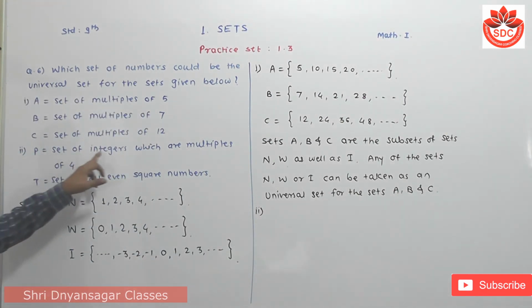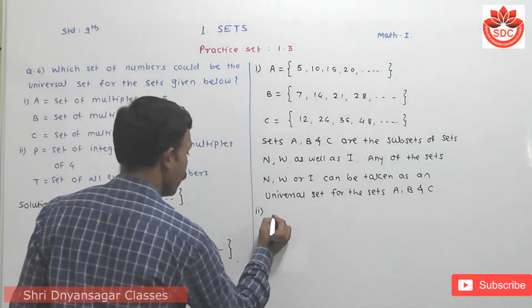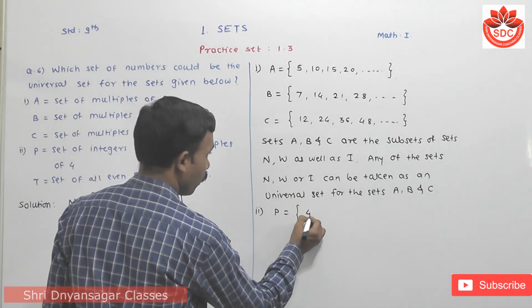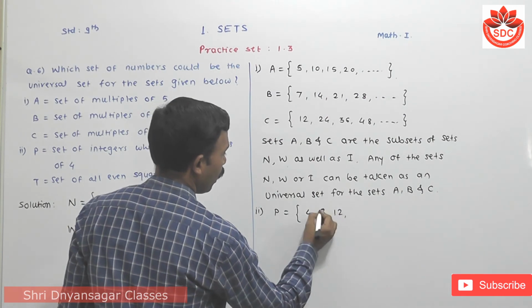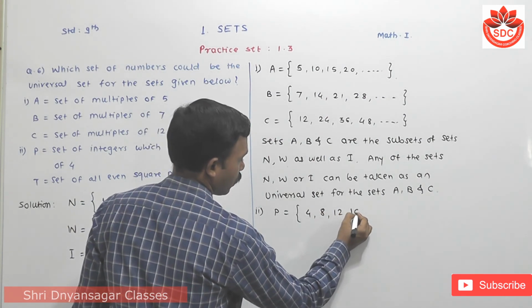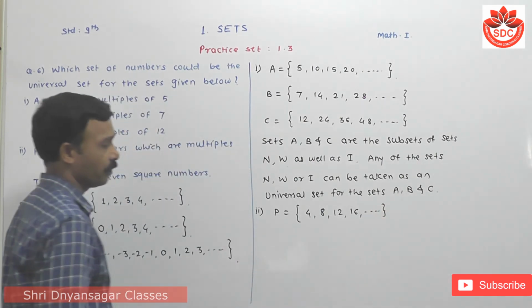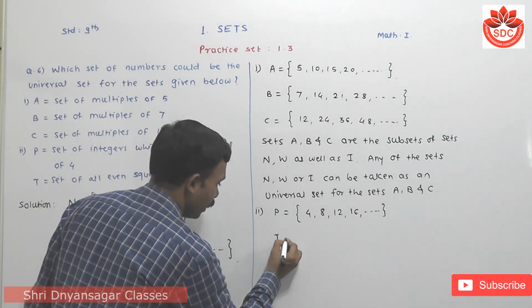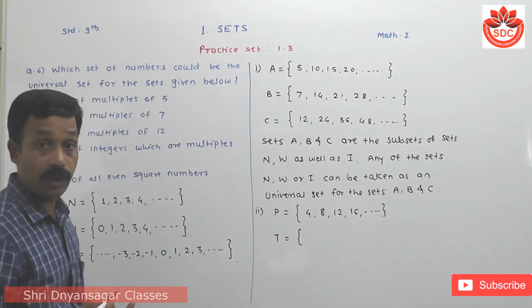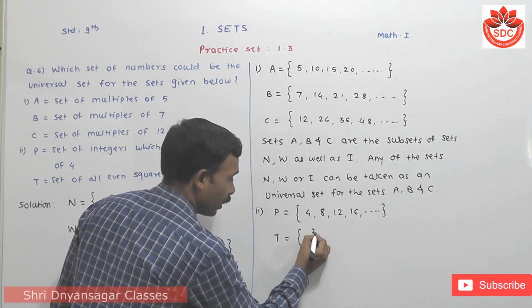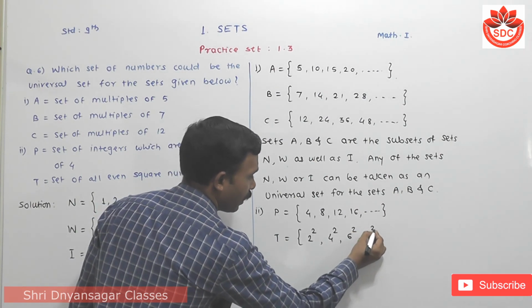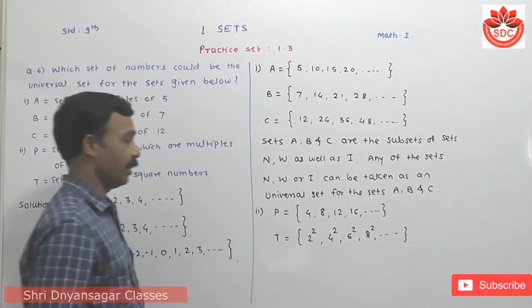Then we take the second one. Now the second one: P is the set of integers which are multiples of 4: 4, 8, 12, 16, etc. Then T is the set of even square numbers. Okay, student, T is the set of even square numbers. Even numbers are 2 and its square, then 4 and its square, then 6 and its square, then 8 and its square. Now these are also infinite numbers.